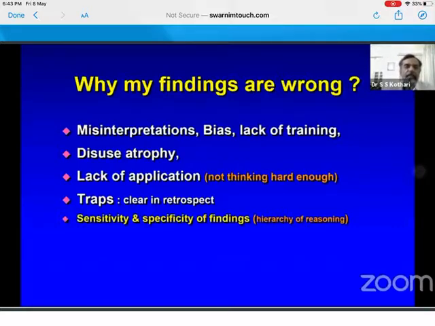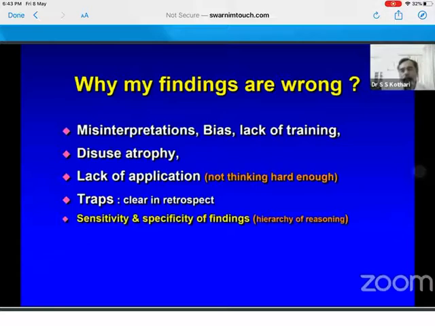Yes, there are many times there are traps which are clear in retrospect, that, oh, we thought this, but it turned out to be that. And the sensitivity and specificity of these findings, which one should be able to argue. So examiners sometimes ask you why there is no RV S3 if you think there is right heart failure. So S3 is not present all the time. The sensitivity and specificity of S3 is 70% or something like that.